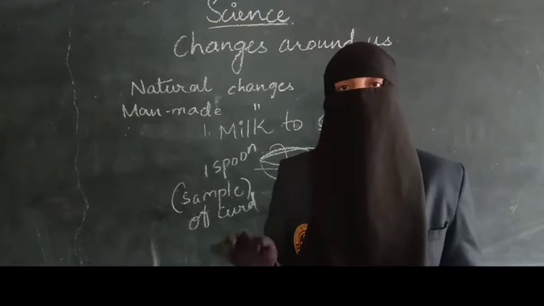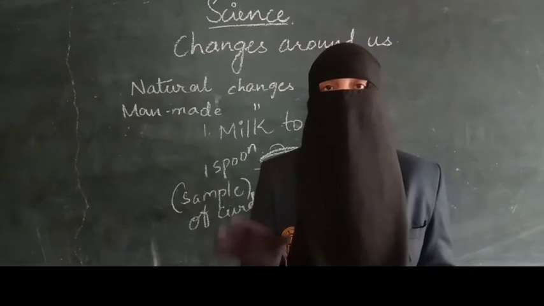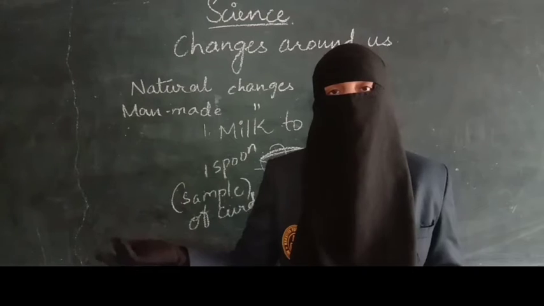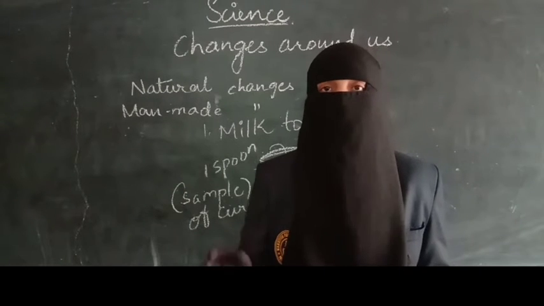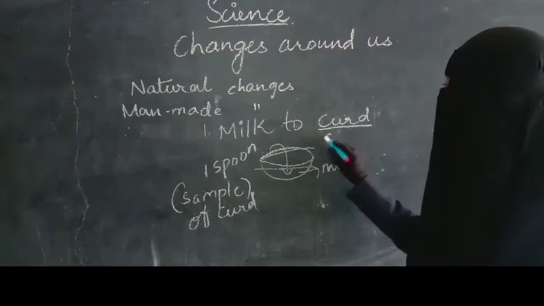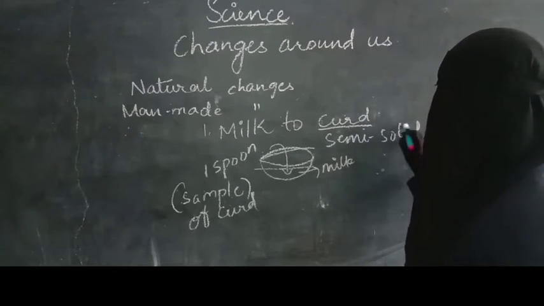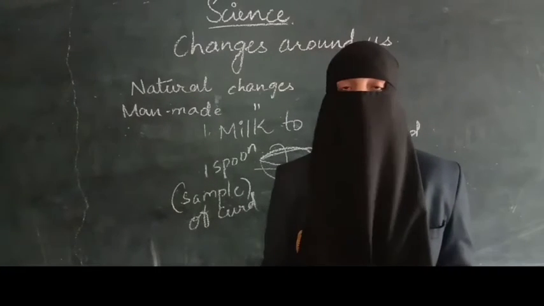And next one, see the state of the curd and milk. The curd will be not solid, not liquid. It is called semi-solid. The state of the curd is called semi-solid. Curd is in a semi-solid state, whereas milk is in liquid state.